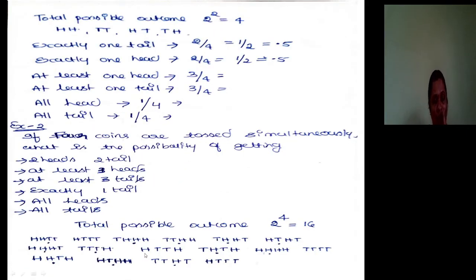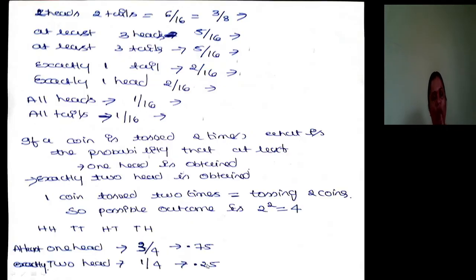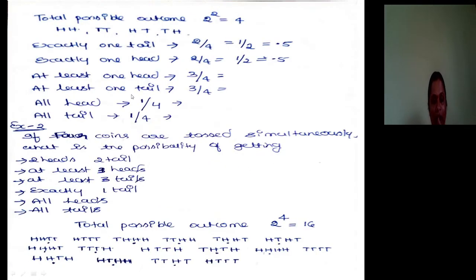There should be only 1 tail. Here it is 1, 1, 1, 2, 2. Only one tail. This is HT, no? So only one tail. There are only two possibilities. 2 by 16.